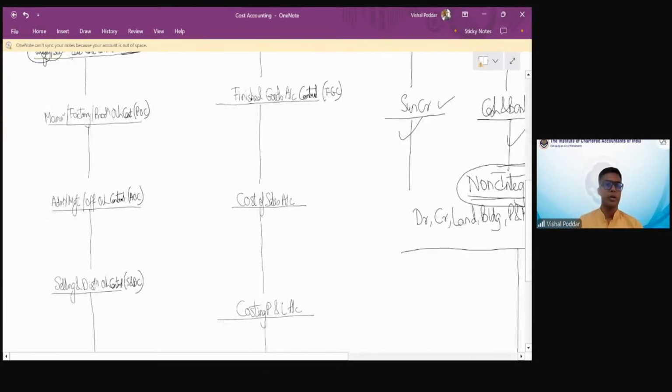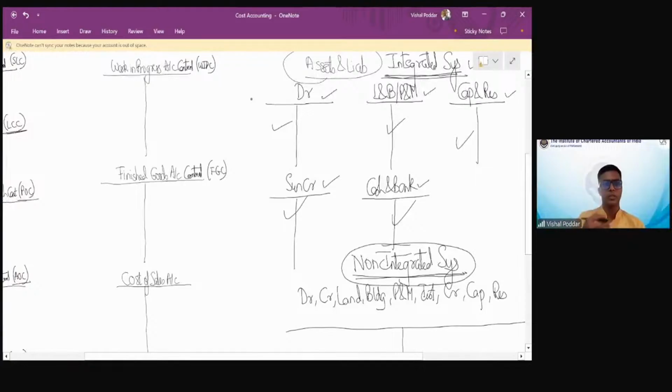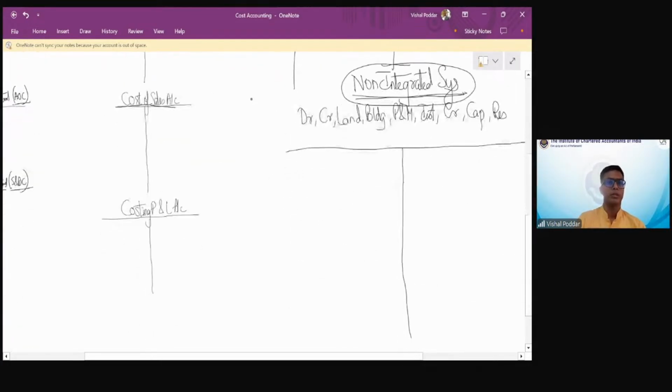Then the three overheads you already know. So production overheads control, administration overheads control, selling and distribution overheads control. Then for products, we have three stages of accounts. Firstly, you have work in progress control, that is WIPC. You have finished goods control, and you have cost of sales. Then you have costing P&L.